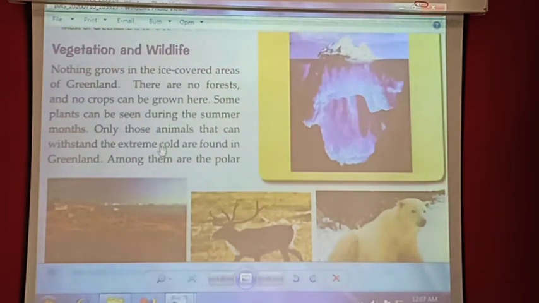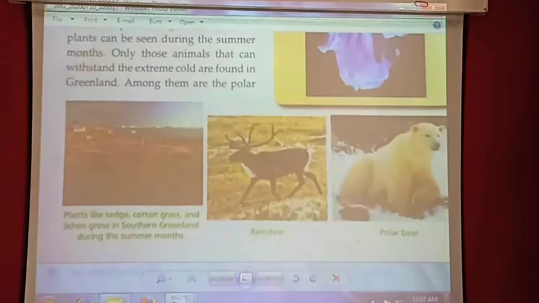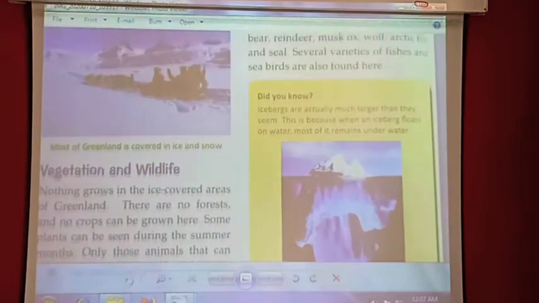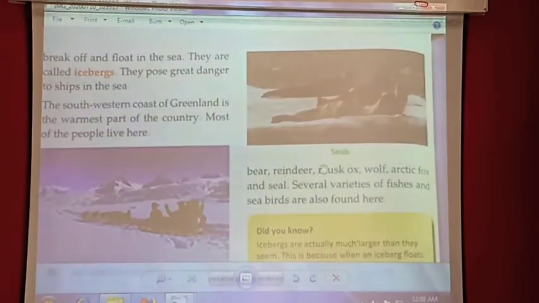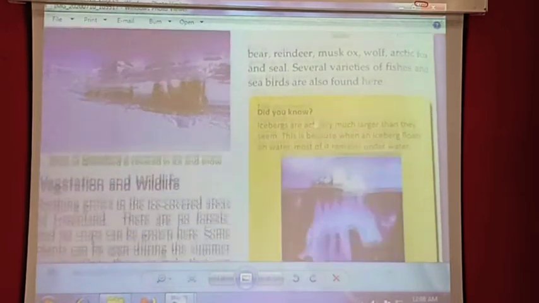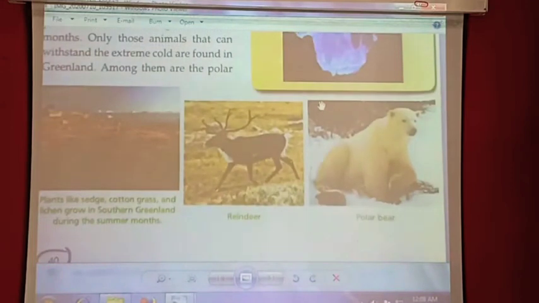Only those animals that can withstand the extreme cold are found in Greenland. Among them, you can see the polar bear, the reindeer, the musk ox, the wolf, the Arctic fox, and the seal. The picture of the seal is here. So this is what we have discussed till now.